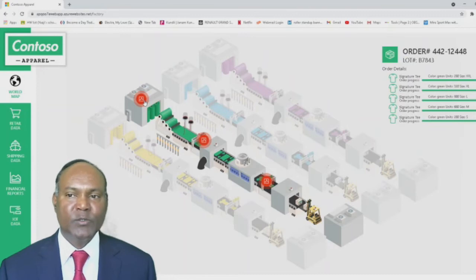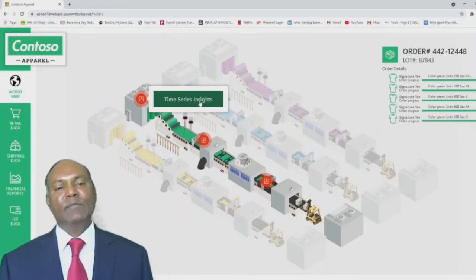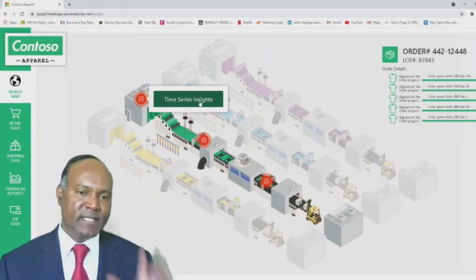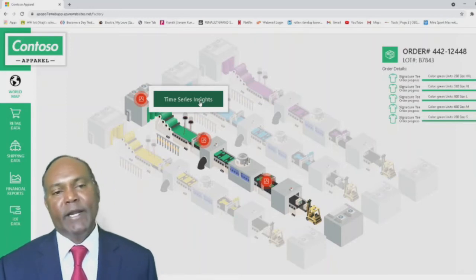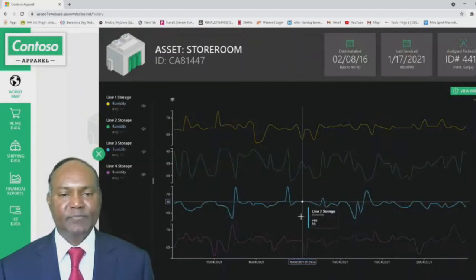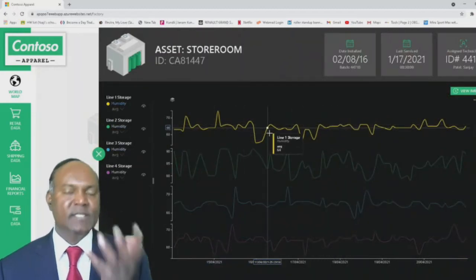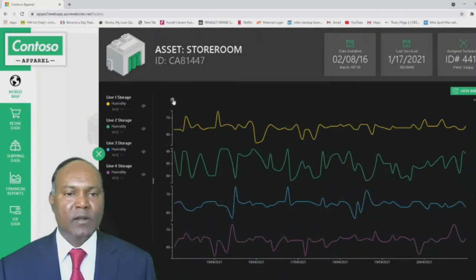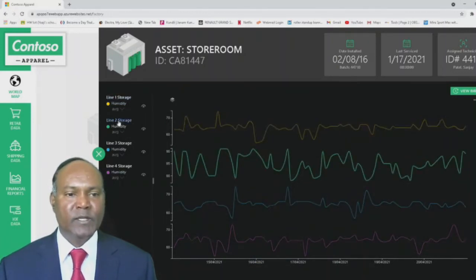So let's see the storeroom now. This is the time series insights. Those who have seen my presentation on the anomaly detectors would be able to connect that. Once we see the time series, then we will enter into the predictive analytics. This is the time series data of each storage: storage 1, 2, 3, 4.